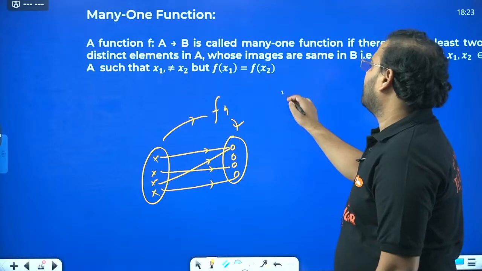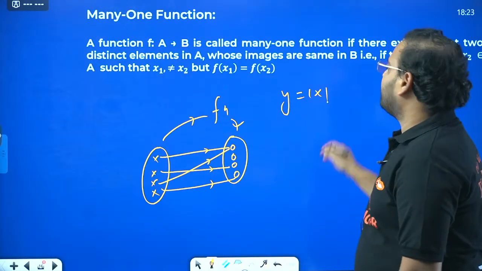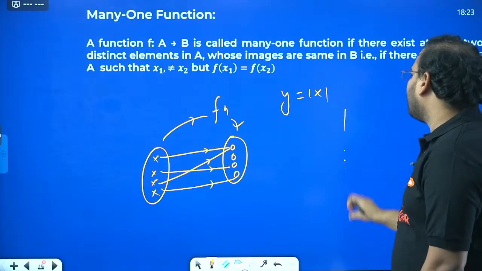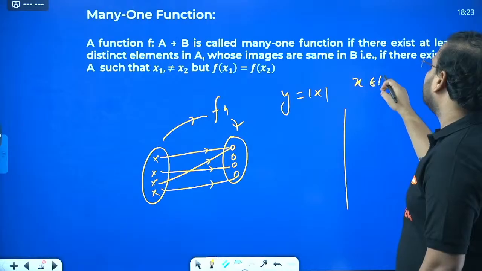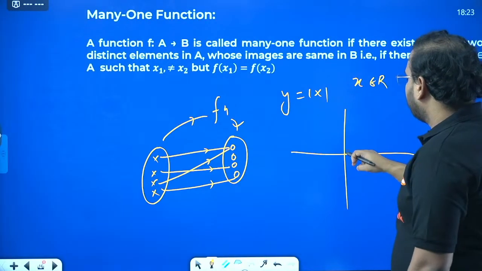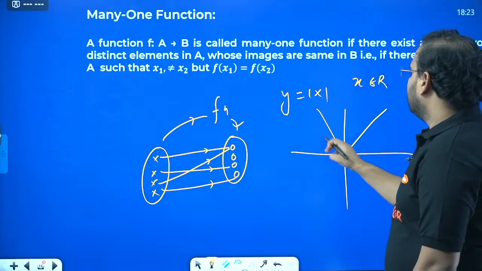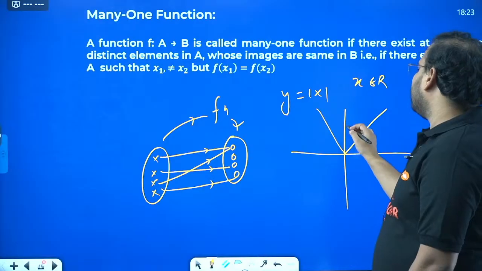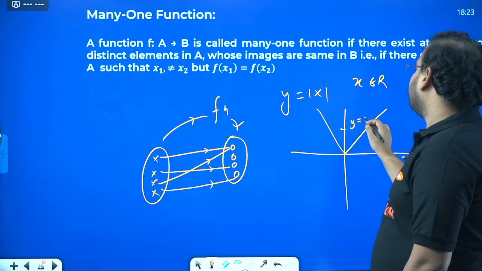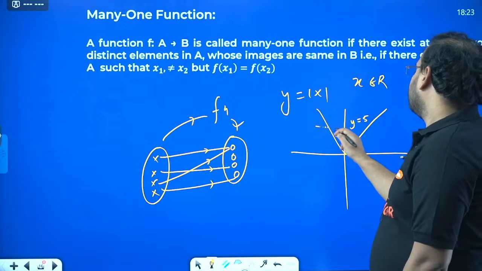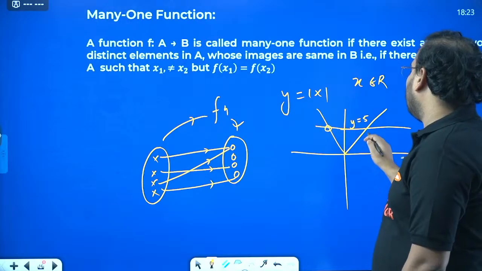Example, my favorite, mod of x. How to draw the graph of mod of x? Where x is defined for all real numbers. Please draw. This is the graph. So if you draw for, let's say, y equal to 5, I'll get two values over here.